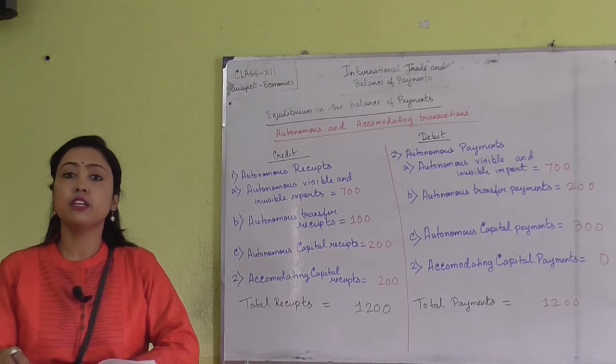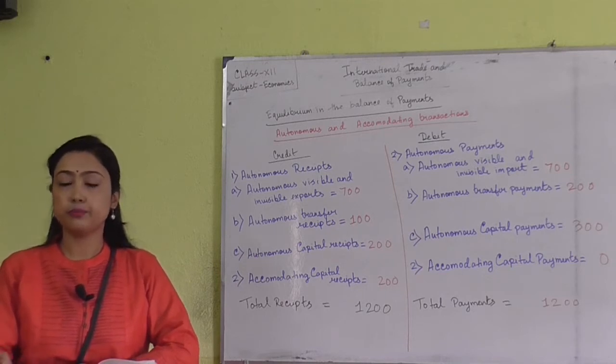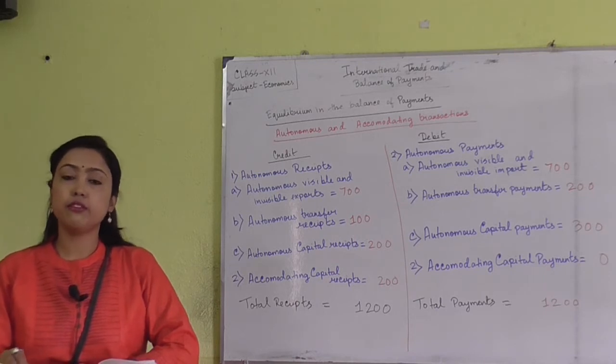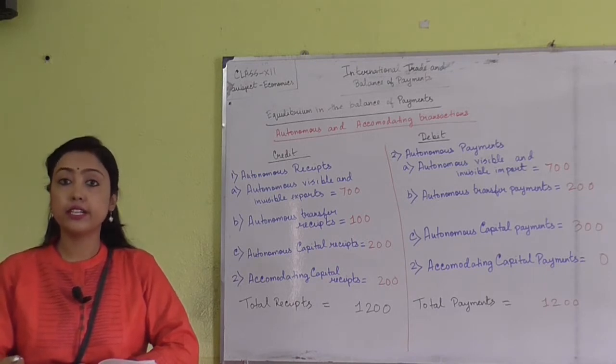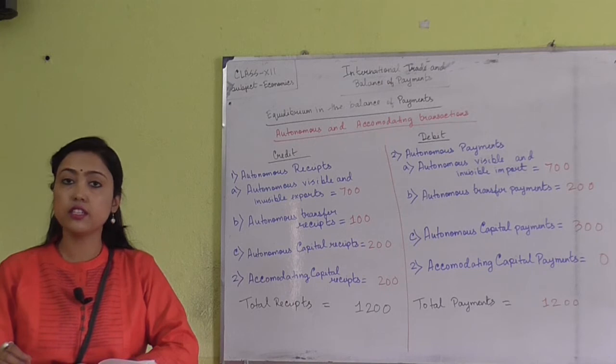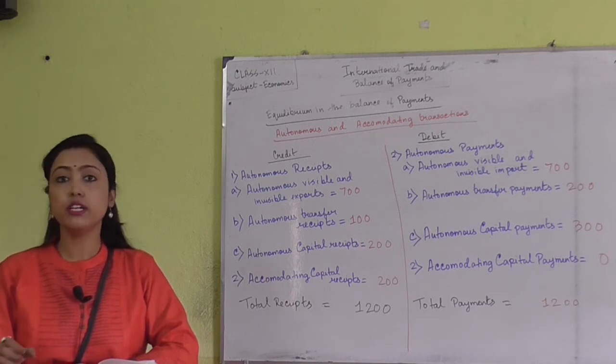In case of autonomous transactions, all the receipts made from that autonomous transaction are known as autonomous receipts, and all the payments made from those autonomous transactions are known as autonomous payments. The next type of transaction is known as accommodating or induced transactions. In case of accommodating transactions, in order to cope up with the situation which arises from the autonomous transactions, the accommodating transactions take place.